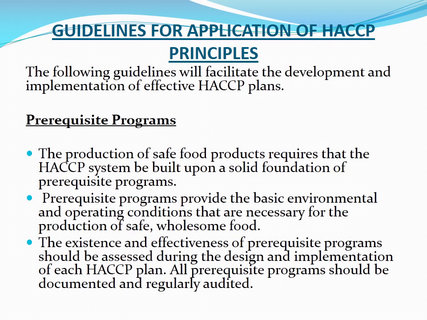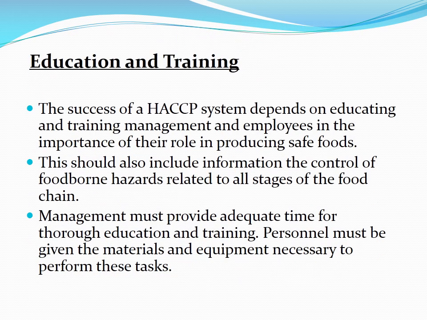Prerequisite programs provide the basic environmental and operating conditions that are necessary for the production of safe, wholesome food. The existence and effectiveness of prerequisite programs should be assessed during the design and implementation of each HACCP plan. All prerequisite programs should be documented and regularly audited.